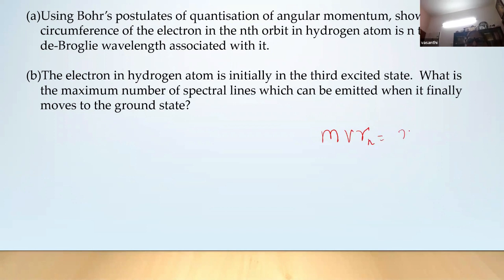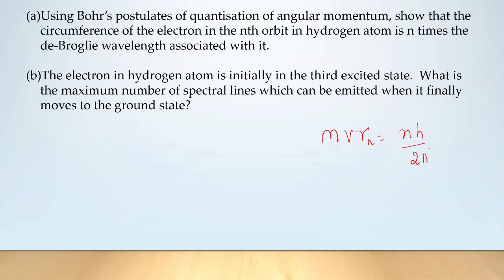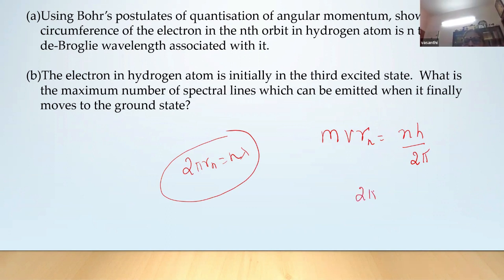mvr_n is equal to nh by 2 pi. Then what should we do? We have to find out 2 pi r_n is equal to n lambda. We have to arrive at the circumference of an electron, 2 pi r. From this, 2 pi r_n is equal to nh by mv. So what is h by mv? It is lambda. So nh by mv is n lambda.